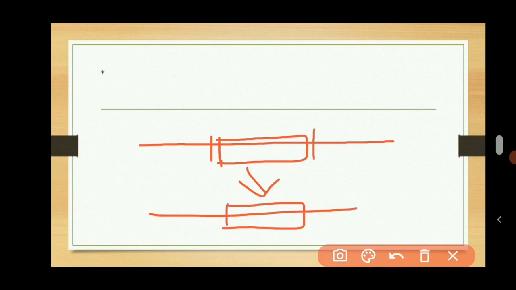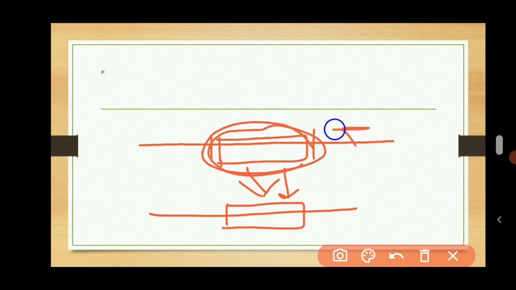But when it attaches to the other gene, there is a loss of this sequence from the original gene. So this is called the cut and paste mechanism. Non-replicative transposons work on the cut and paste mechanism.